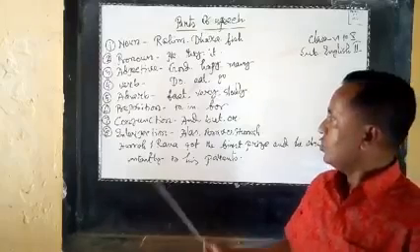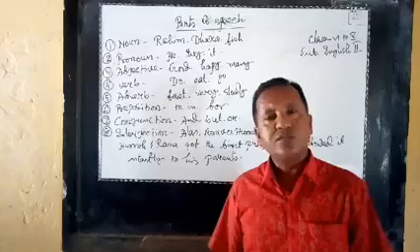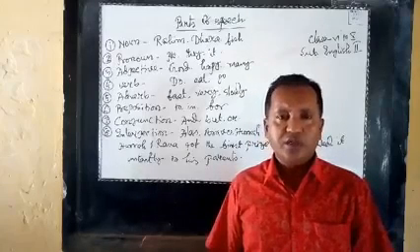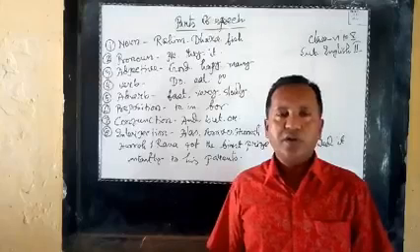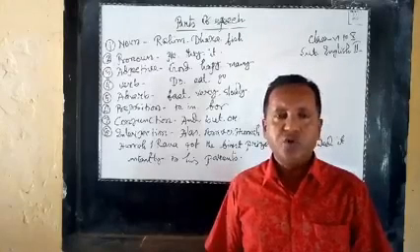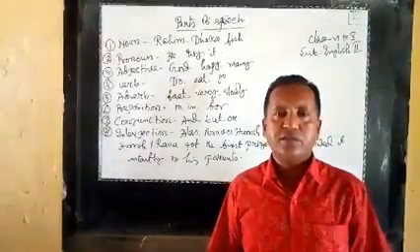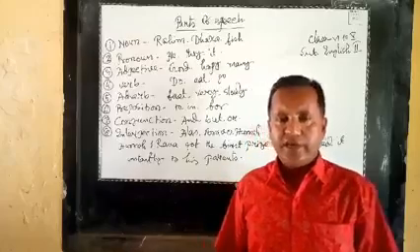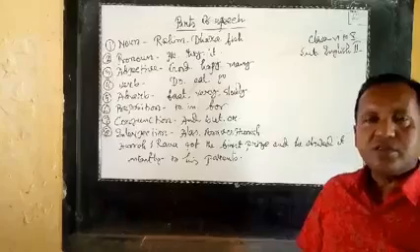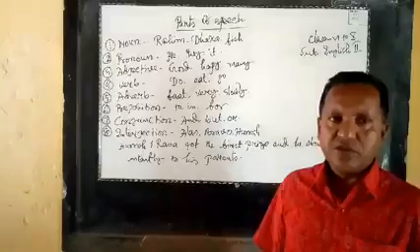Next, conjunction. What is conjunction? A conjunction is a word used to add or join words or sentences. Clear? Such as and, but, or. These are conjunctions.